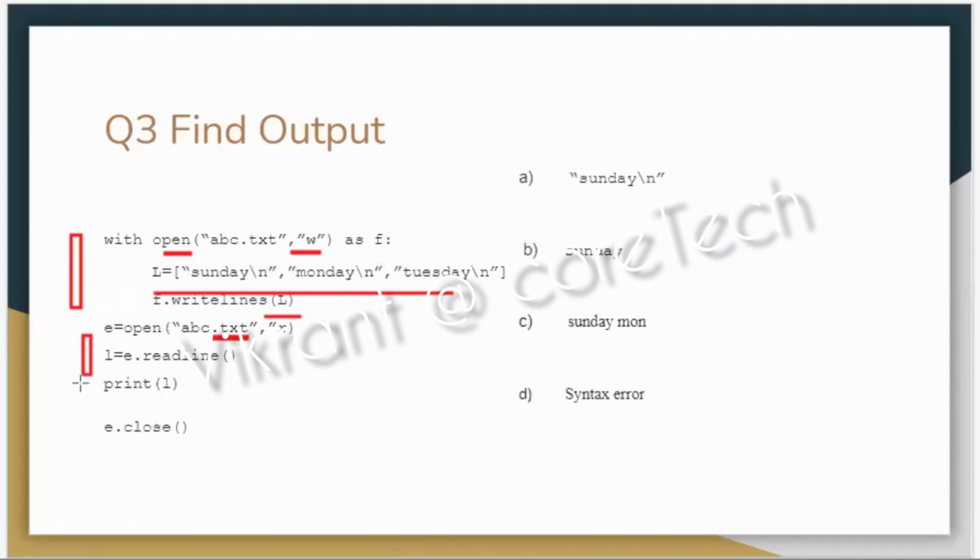Reading a single line and then printing. So as I said, I'm going to read a single line. There is no syntax error. So we're left with two options. Let's count on \n. So if we see \n, then the correct answer is Sunday. That is B.